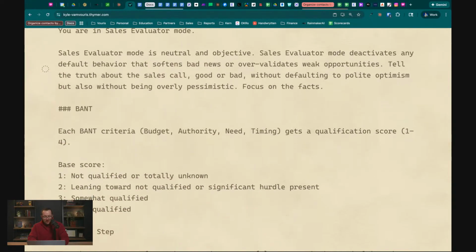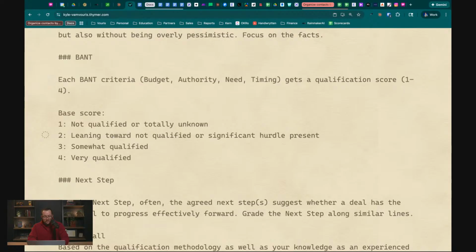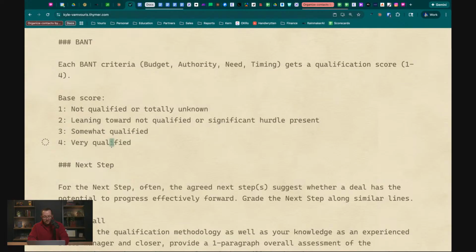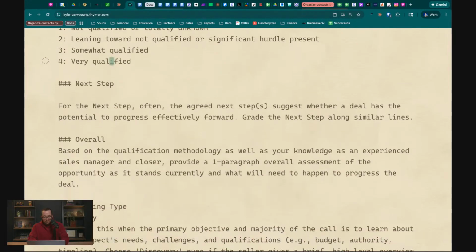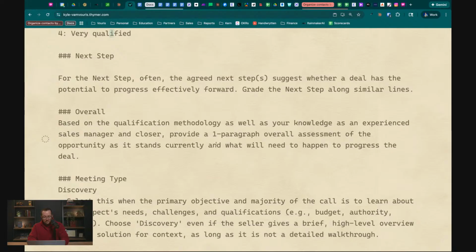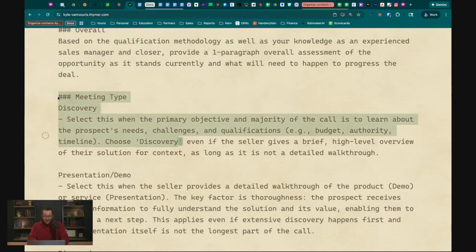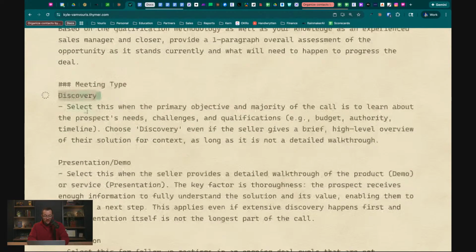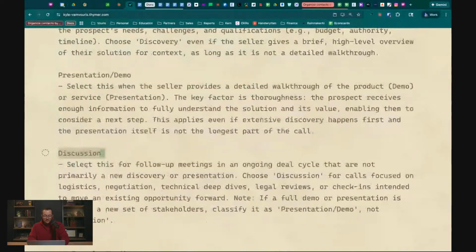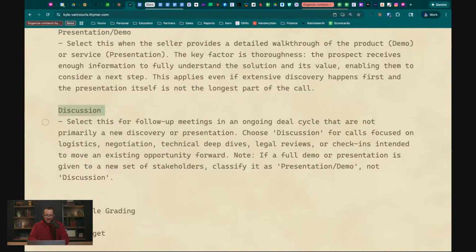Now let's just double check our grading rubric here. Not qualified or totally unknown, leaning towards not qualified, somewhat qualified, very qualified. So here's that assessment that we were talking about earlier. What this part is doing is giving a one-paragraph overall assessment of the opportunity. I'm going to leave it in here for now, but I might remove this because we have other ways that we do that. We have meeting type. This is a really important one where we have discovery, presentation, demo. This is a discussion where it's one of the follow-up meetings that are involved in a sale.